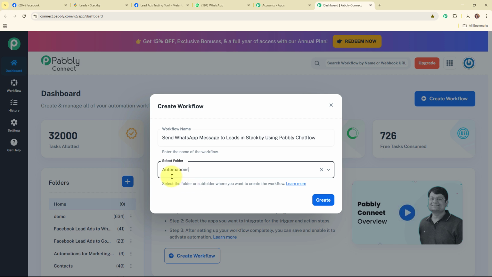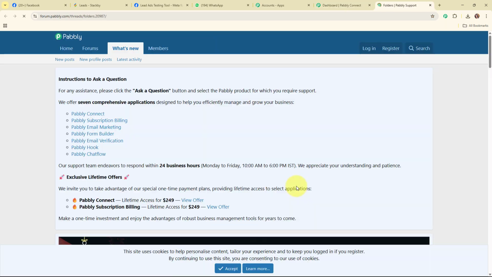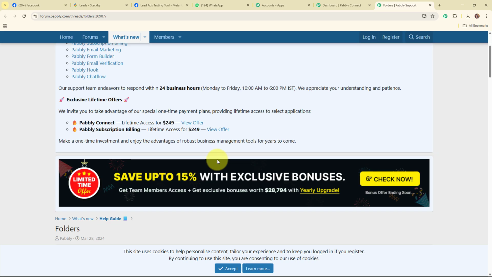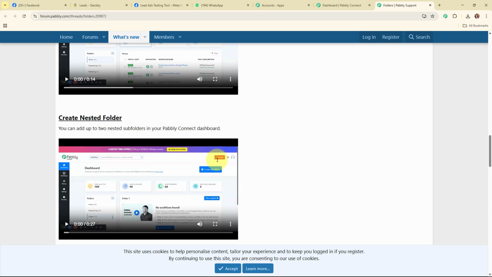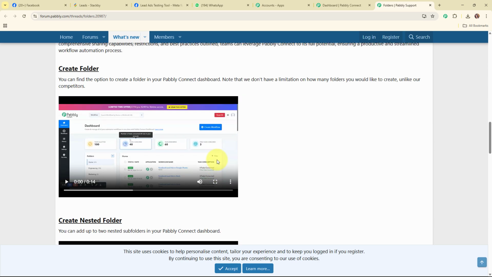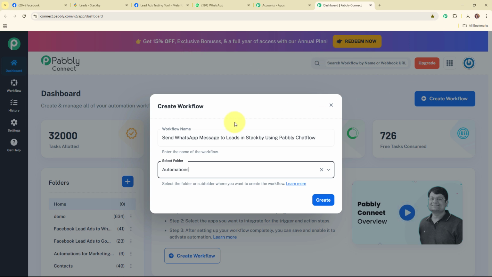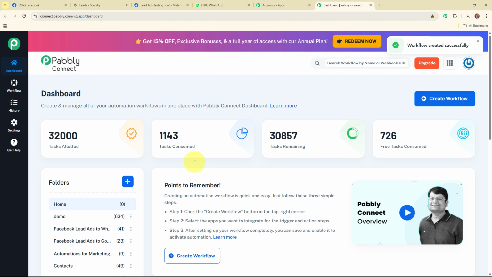And now to learn how to create a new folder inside Pabbly Connect, you have to click on this learn more hyperlink given over here. By clicking on this, it will take you to a forum window where you can see all the instructions on how to create a new folder inside Pabbly Connect. Alright, so now let's move back to our Pabbly dashboard. And here to create a new workflow, I'm going to click on this create button given over here.